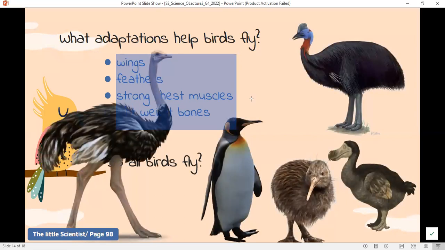Okay, the penguin has feathers, it is a bird, it has a beak, but it does not fly. The kiwi bird, this cute bird, has a beak, two legs, two wings, but it does not fly. The dodo bird, which doesn't exist anymore on Earth, has two legs, two wings, a beak. It is a bird, but it is a flightless one.